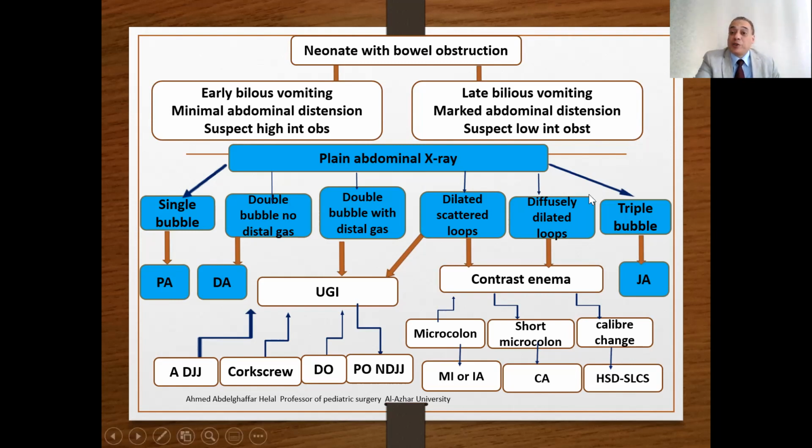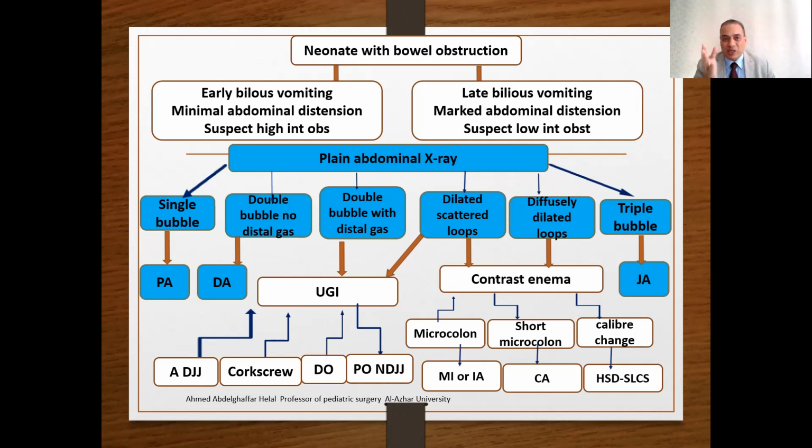If you find a triple bubble on the X-ray, consider jejunal atresia, provided that there is a well dilated stomach, duodenum and upper jejunum. So this protocol is very helpful, and this algorithm is very helpful for how to deal with a neonate with bowel obstruction, how to seek.